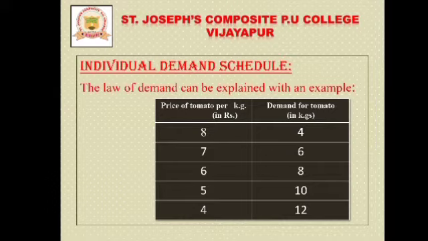That means in this table you can observe that when the price increases, the demand decreases, and when the price decreases, the demand increases. As the price increases from 4, 5, 6, 7, 8, the demand goes 12, 10, 8, 6, 4. That means demand decreases. So this is the law of demand, shown in this table, which we call the individual demand schedule.